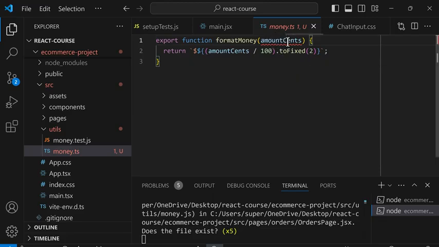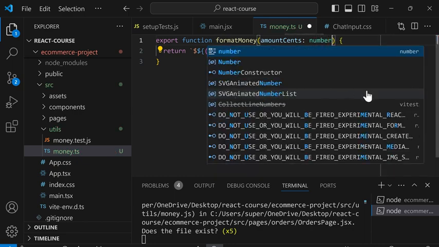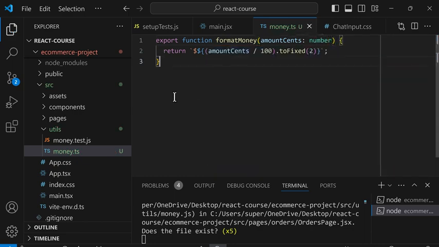To set the type of a parameter, after this parameter, we're going to type colon, space, and then the type of this value. So in this case, amountSent should be a number. So we're going to type number and save. And now that TypeScript knows what type of value this is, the error will go away. And now we successfully converted this file to TypeScript.